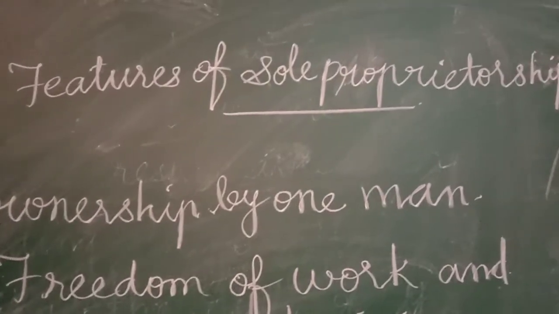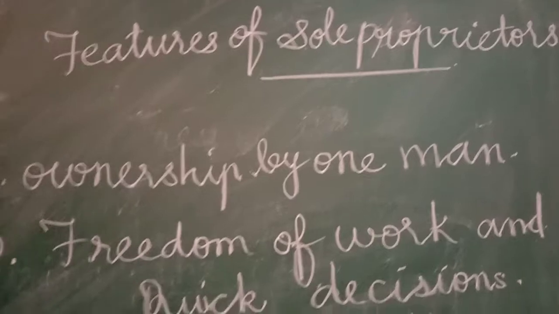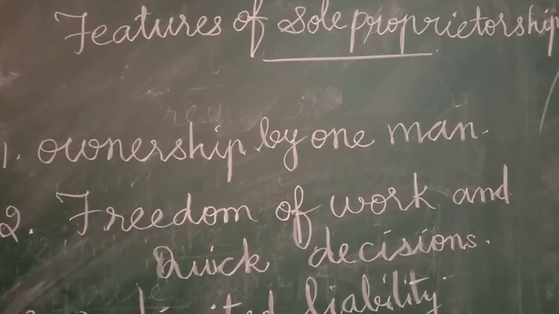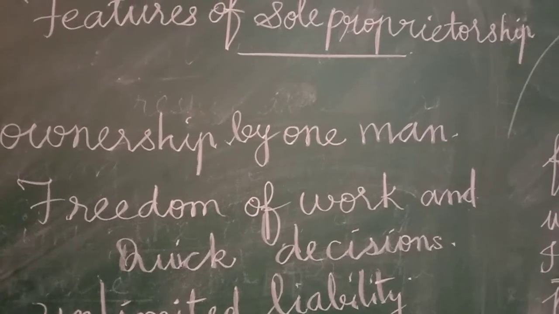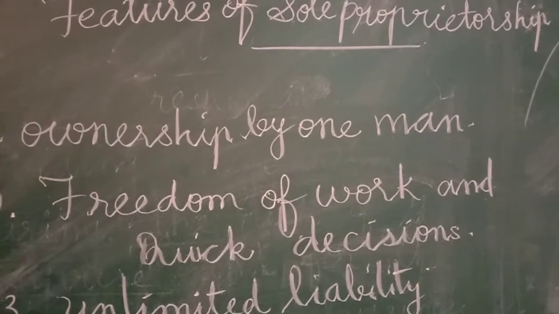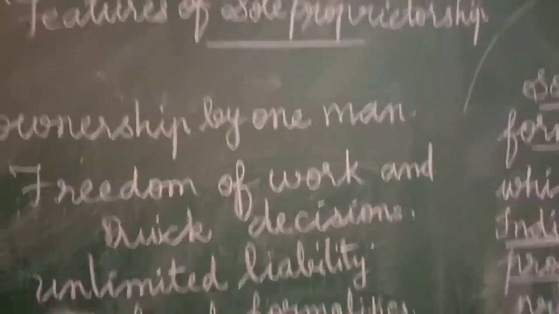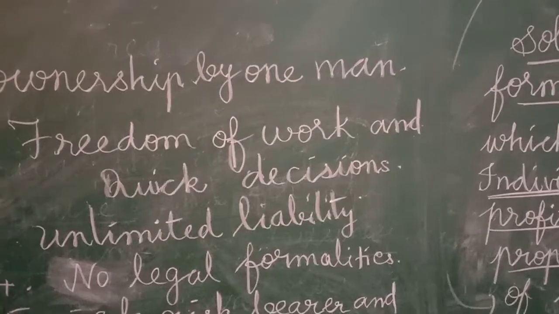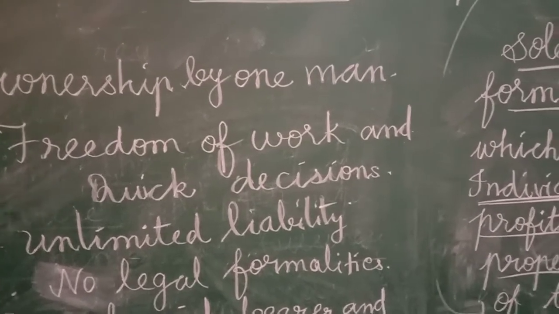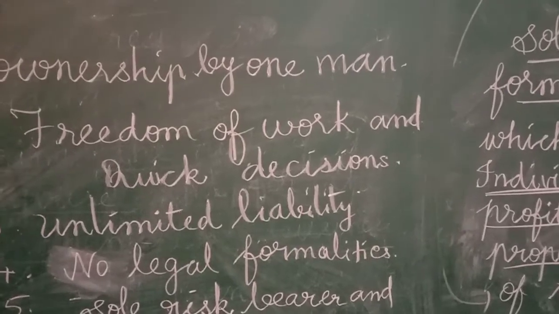Owned by one man. So it is a one-man show. One-man show means this is owned by a single person, isn't it? So the sole proprietor contributes the required capital. He is not only the owner, he is also the manager of the entire affairs. So he has the right to run the business, and he can also take the decisions.